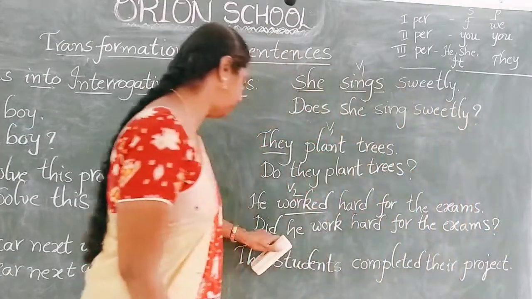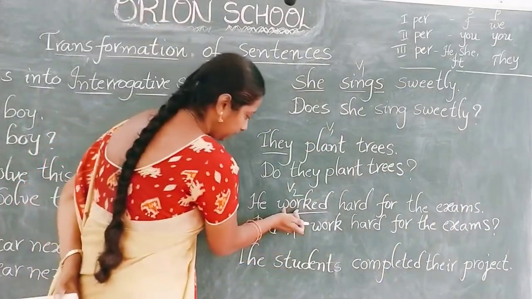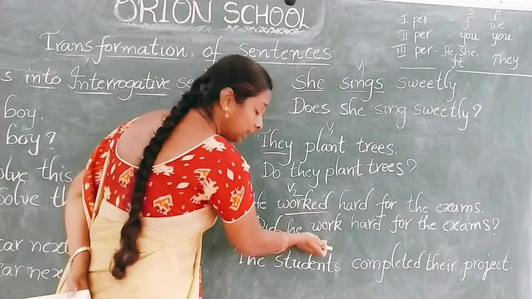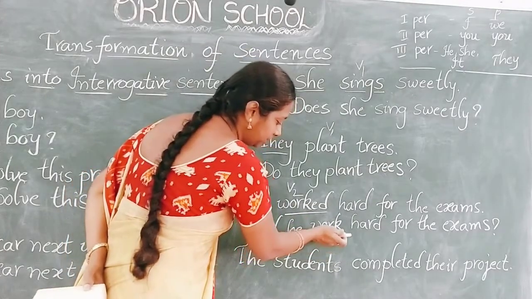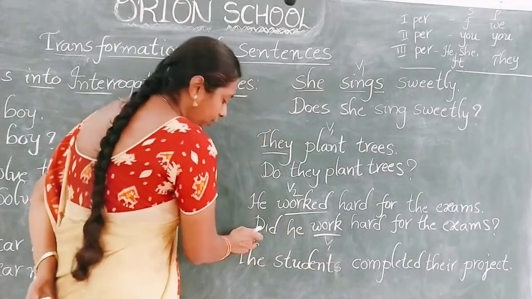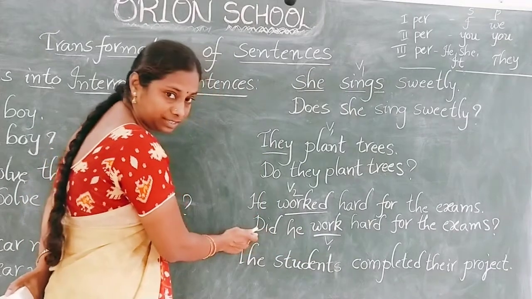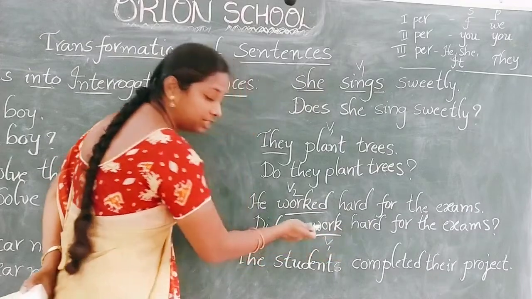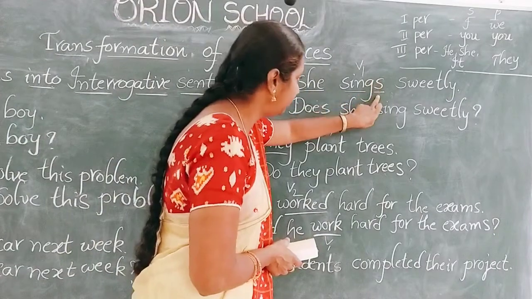So, this is the interrogative sentence. See here, in the assertive sentence, we have V2 form. But if we change it into an interrogative sentence, we no need to use the verb V2 form here. We have to use only V1 form, because already here we used did. Did is already V2 form. It indicates past tense. So again we no need to write V2 form in the interrogative sentence. Here also, sings is the V1 form.